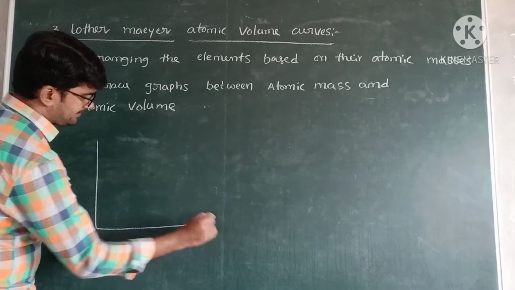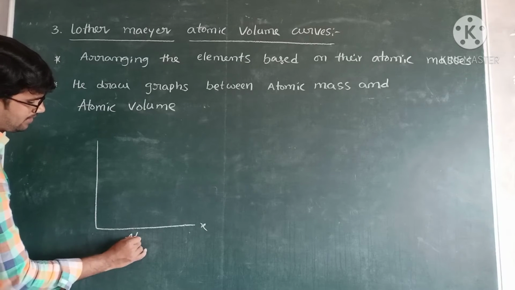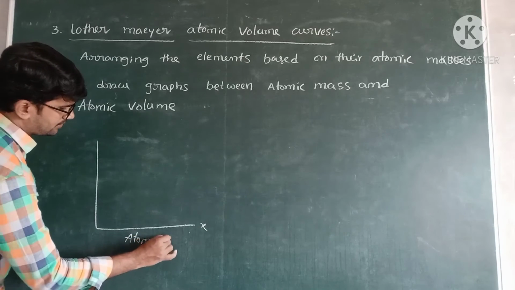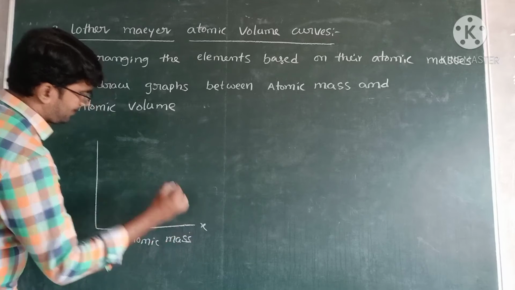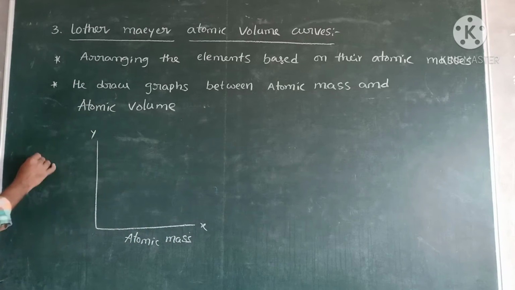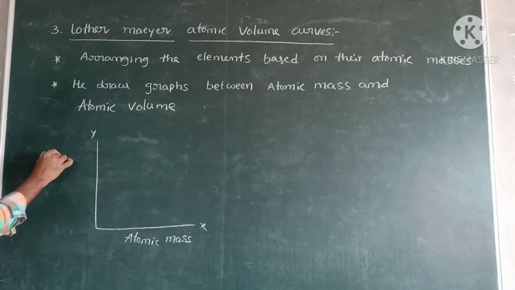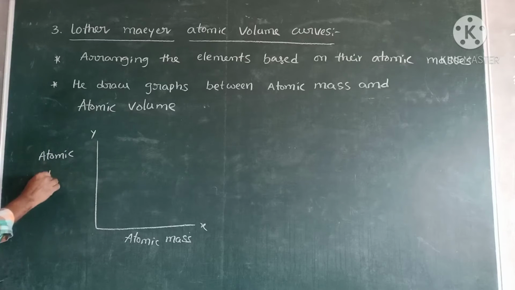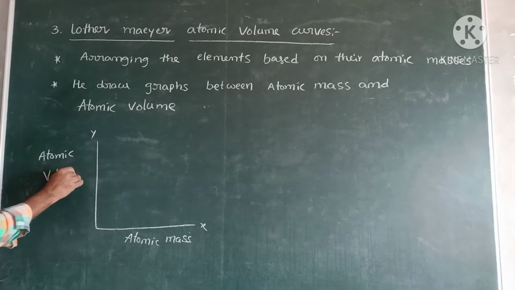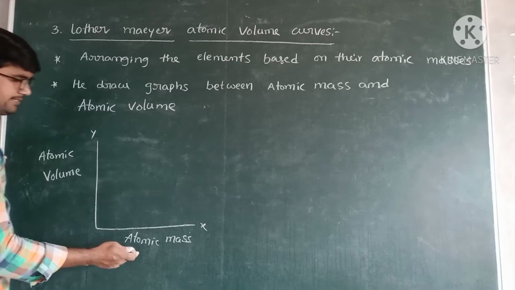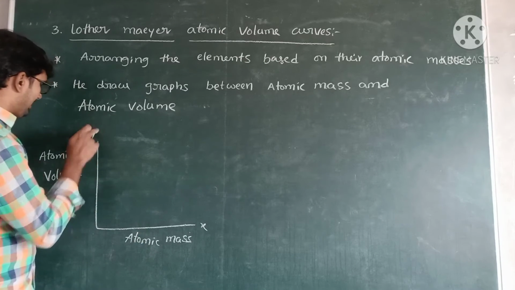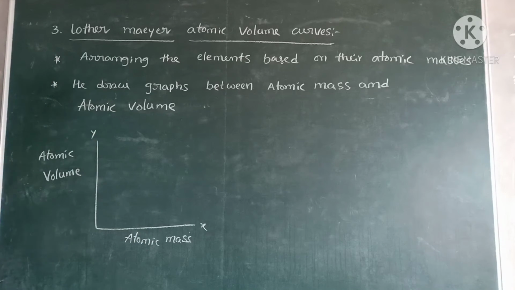On the x-axis, atomic mass. On the y-axis, atomic volume is taken.